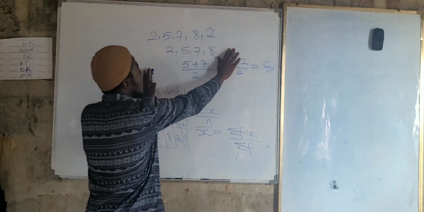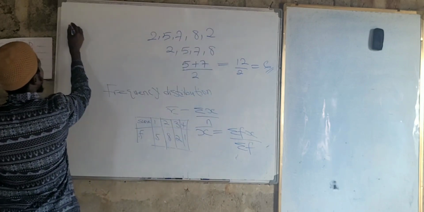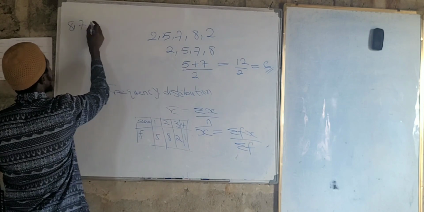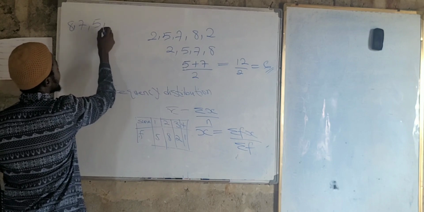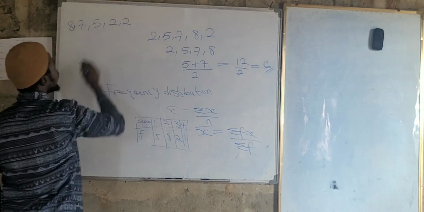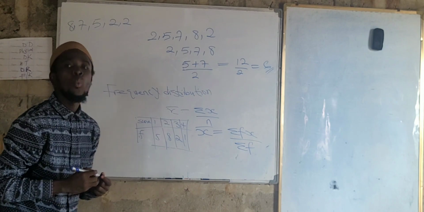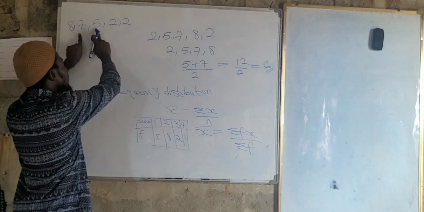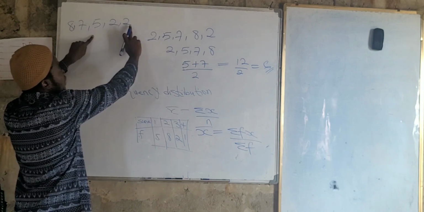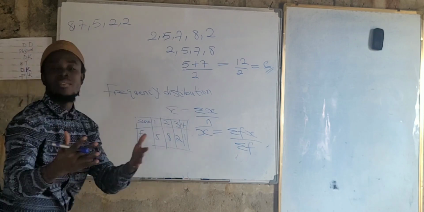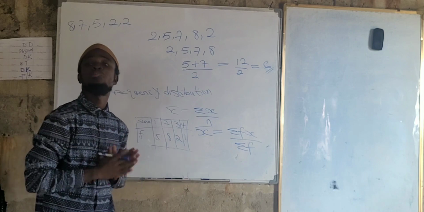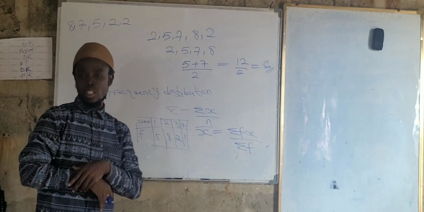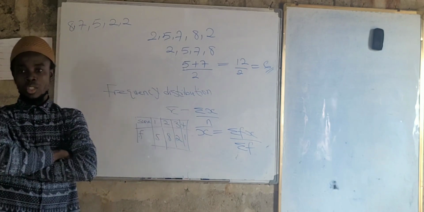Now we arrange this time, right? Yes, sir. Now let's start with 8. Next we have 7, right? Yeah. Next we have 5. Next we have 2. And we have 2. And what are we asked to find here? We are asked to find the median, right? Let's go for the median. 1, 2, 3 again, right? Start from this point again. 1, 2. We still have 5 as our median. So irrespective of the arrangement, whether ascending or descending order, we are going to have the median for a non-frequency distribution.